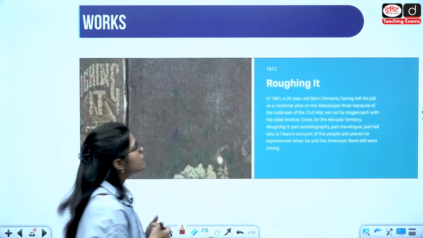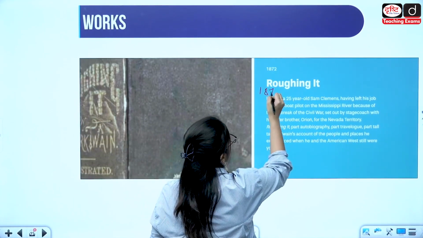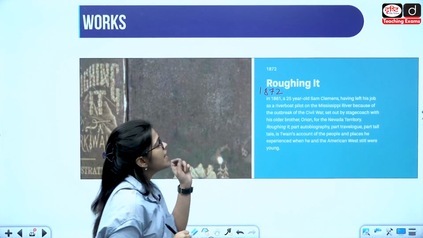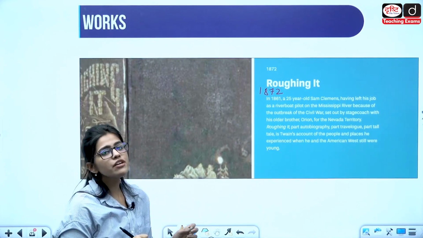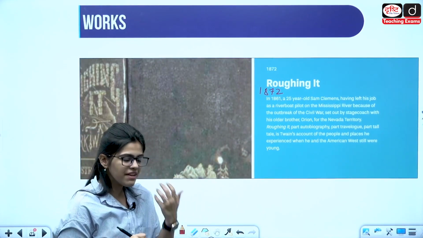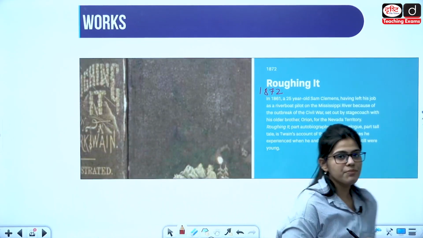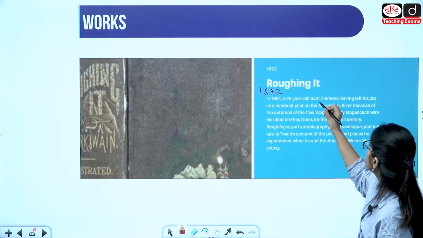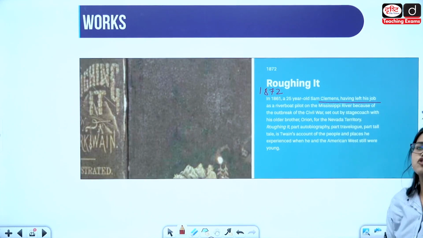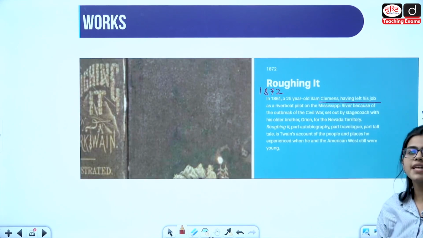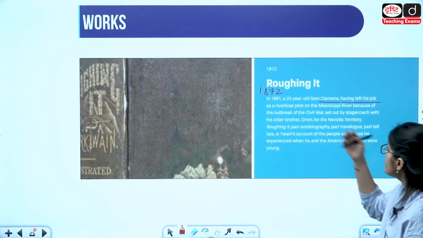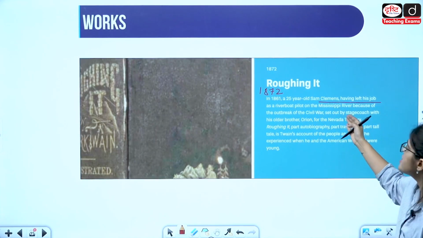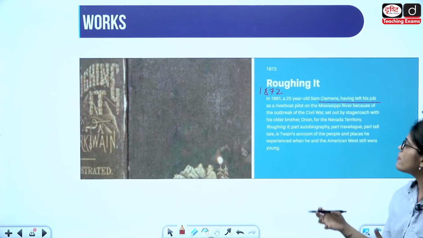It is coming out in 1872. So 1872 का work है. In 1861, a 25-year-old man, Sam की story है. Sam Clemens. He is going to leave his job and then try his hands at a steamboat. तो वो river boat के pilot बन जाएंगे on the Mississippi River during the outbreak of the Civil War.